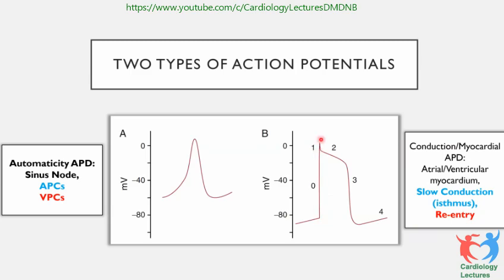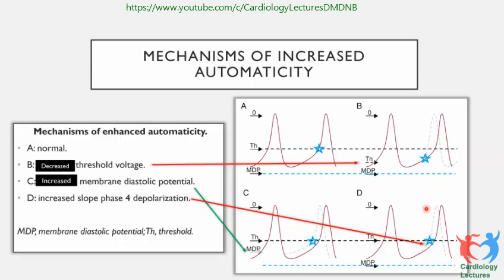It has phases 0, 1, 2, 3, and 4. When we talk about conduction of the myocardial action potential, depolarization of atrial or ventricular myocardium origin, there has to be a slow conduction area, an isthmus, and there is a re-entry.